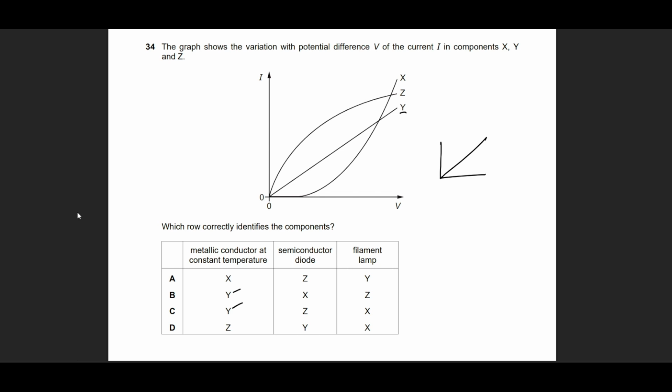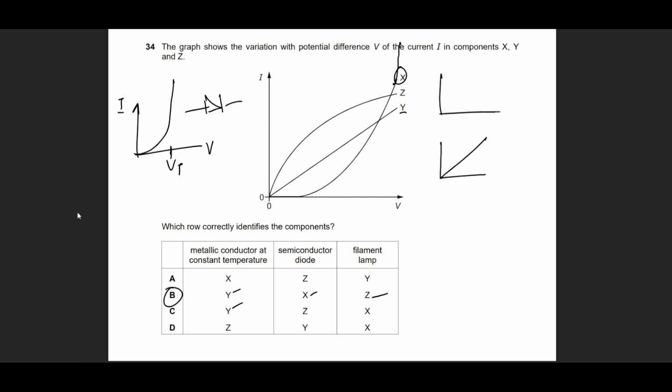Let's move on. Semiconductor diode. So semiconductor diode actually is going to be X. Why? Because a diode's graph shows an abrupt increase in current after crossing the threshold voltage. After becoming forward biased, they will allow a very high flow of current. So X appears that its trend is going to increase in this way. So X is going to be the diode and Z is going to be the filament lamp, option B.